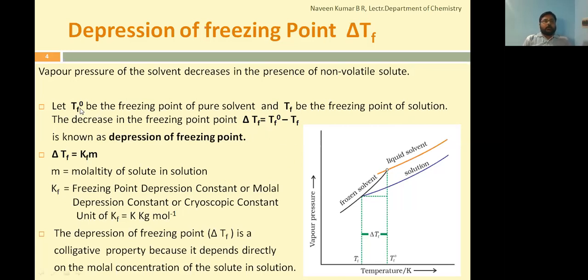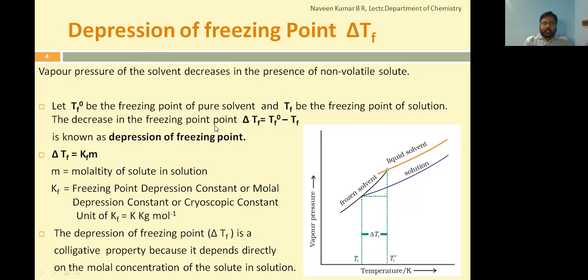Now, by relating the two, we can define the depression of freezing point as the difference in freezing point of the pure solvent to the freezing point of solution. It is Tf naught minus Tf that is defined as the depression of freezing point. As the addition of non-volatile solute lowers the freezing point, the word depression is giving the significance of that. So Tf will be less. So depression of freezing point.